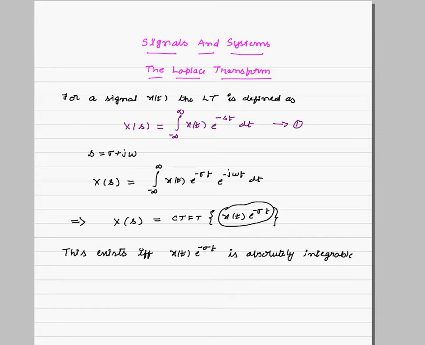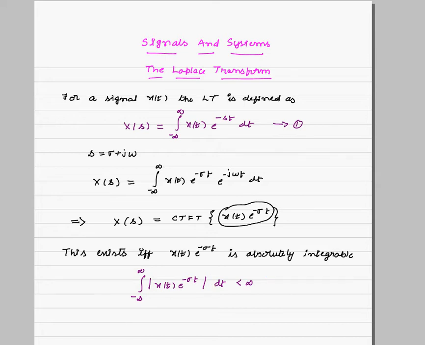What do I mean by that? We say that integral from minus infinity to infinity of modulus of x of t e power minus sigma t dt should be less than infinity. That is what we mean by absolute integrability. Let me call this equation 2.